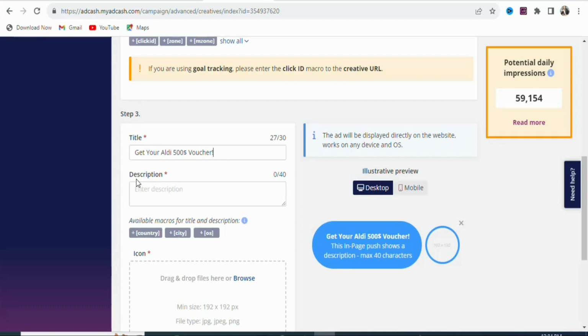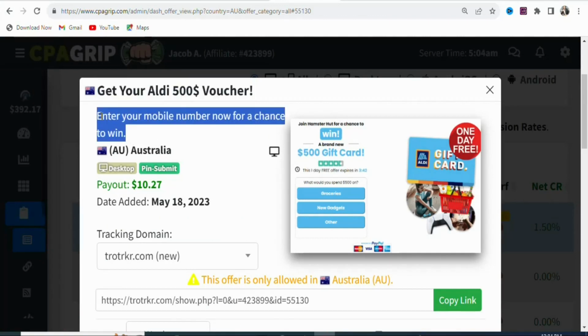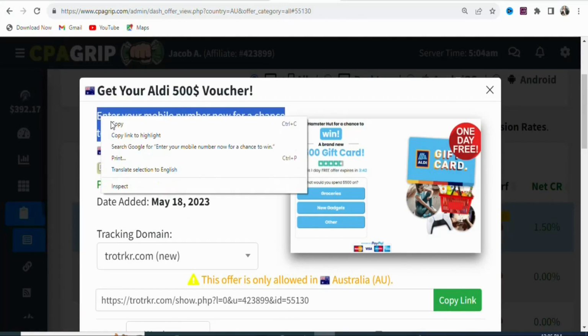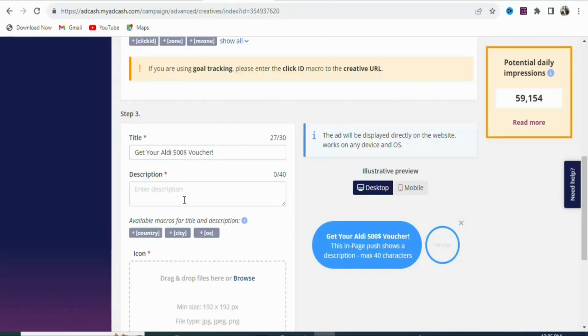Once that is done, you can see description. You are going to write some brief information about the offer, so just come back on CPA group. Once you come back, you can see this is the description of the offer. Just highlight and then copy it. Once you highlight and copy it, you are going to come back, paste it right here. As you can see, that has been done.